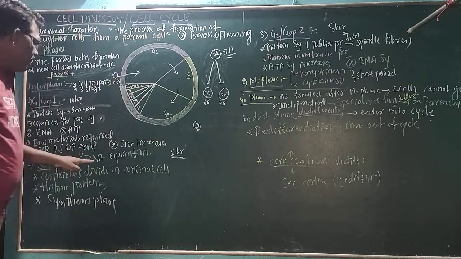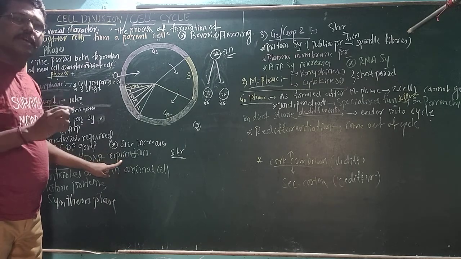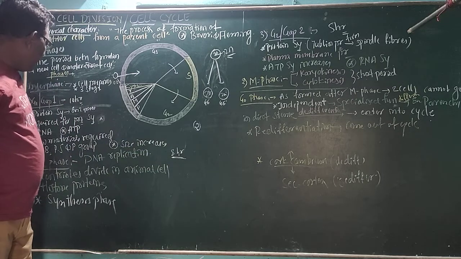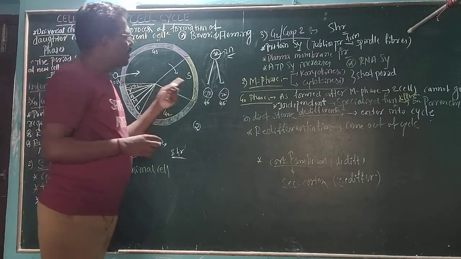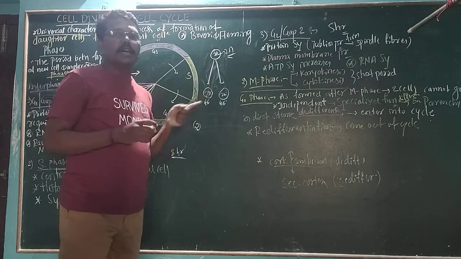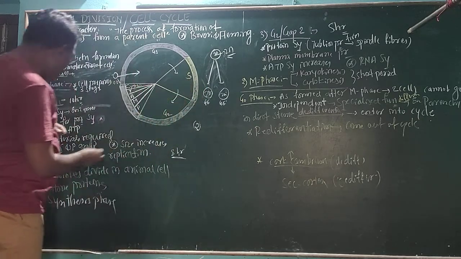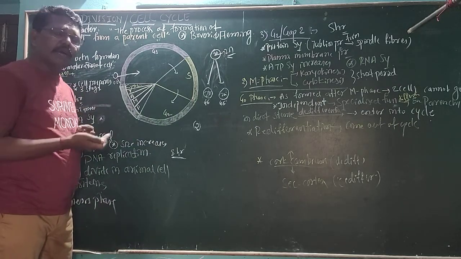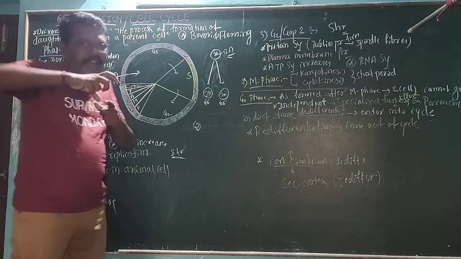DNA replication will be done within the S phase. This S phase will require a minimum of 8 hours. Then the centrioles will be divided in the animal cell. If the S phase is within the animal cell, the centrioles will be divided and they will become double.